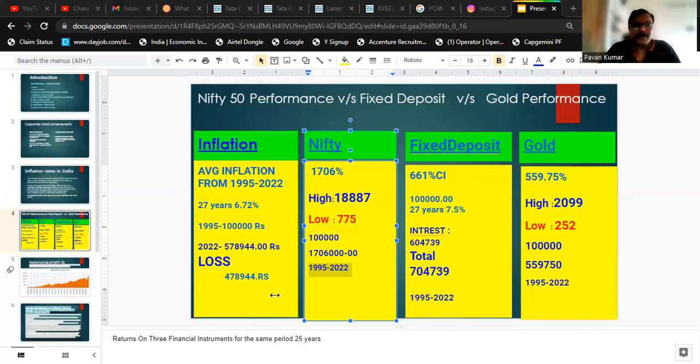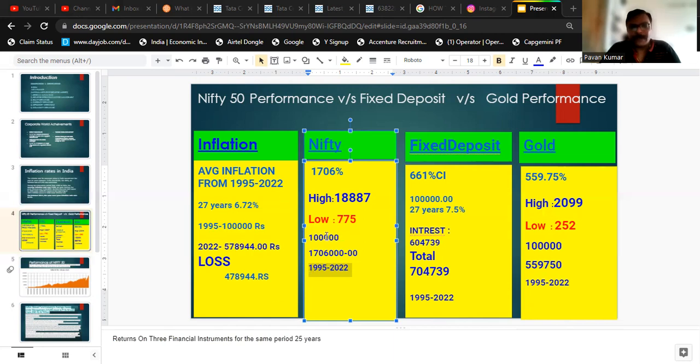You might ask me, there is a capital gain tax. Yes, there is a long-term capital gain tax. You reduce it by another 10%. Even after removing the capital gain tax and the inflation, your 1 lakh rupees has earned you 9 lakh rupees.